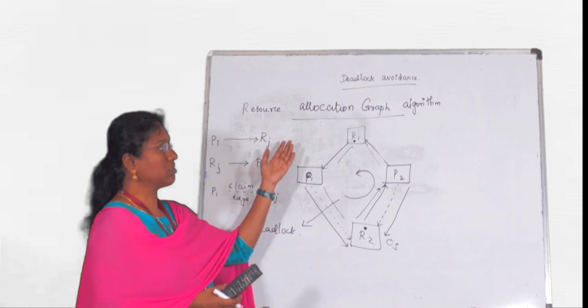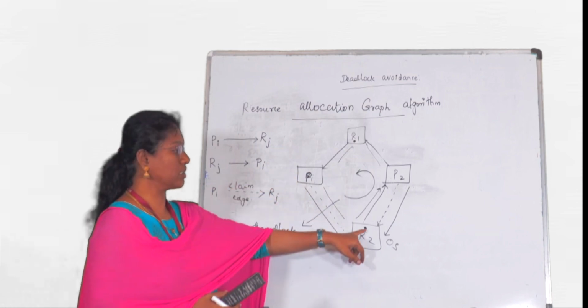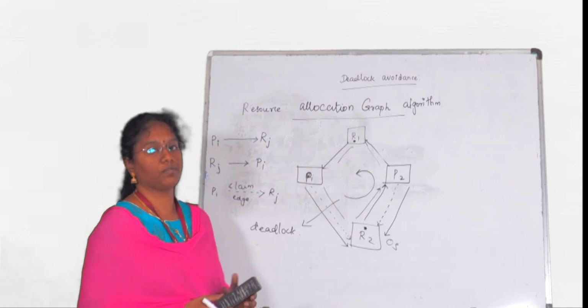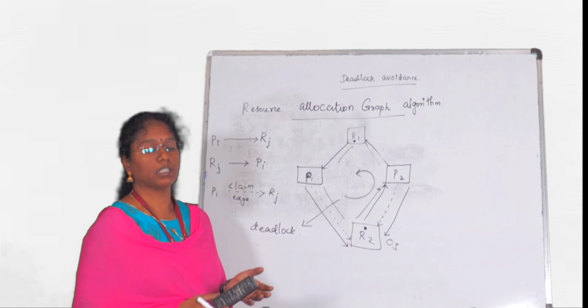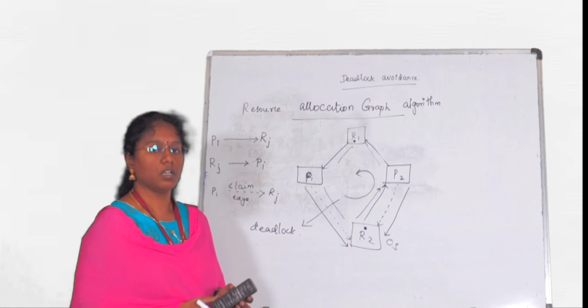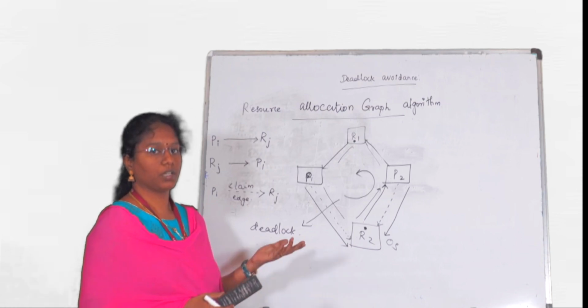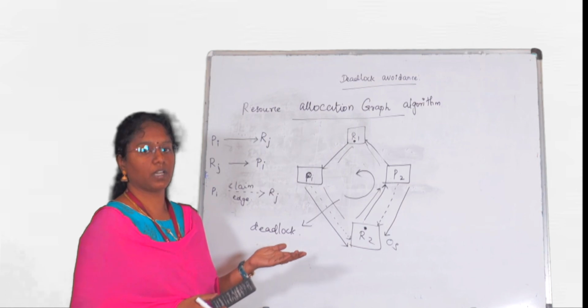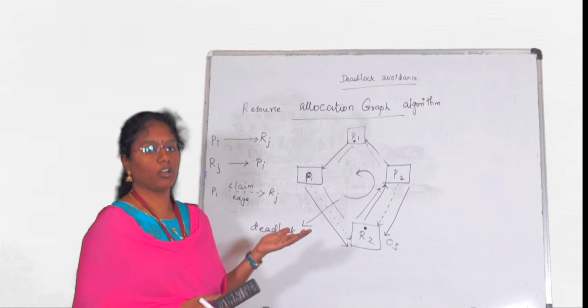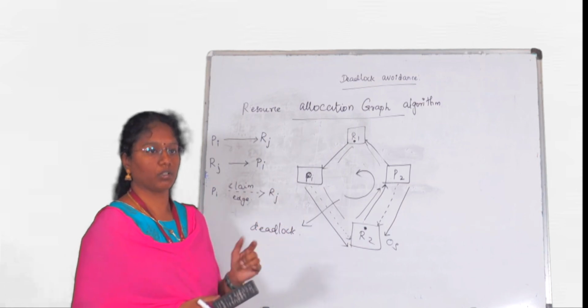So this resource allocation graph is used when there is only one instance of each resource, and Banker's algorithm can be used when there are multiple instances of resources. When there are multiple instances of resources, we can go for Banker's algorithm. So in today's session we have seen what is deadlock, what is safe state and unsafe state, and the resource allocation graph algorithm. Thank you.